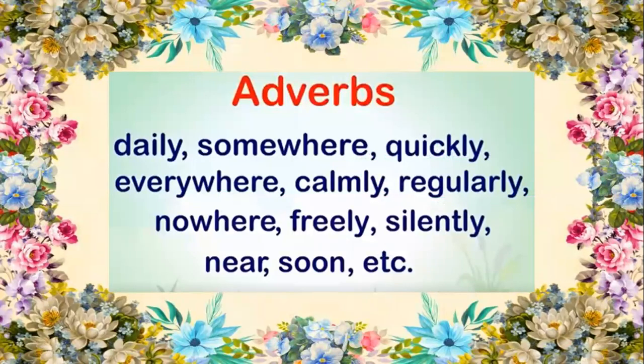Now these are some examples of adverbs. These are all words used as adverbs: daily, somewhere, quickly, everywhere, calmly, regularly, no, now, here, nowhere, freely, silently, near, soon, etcetera.